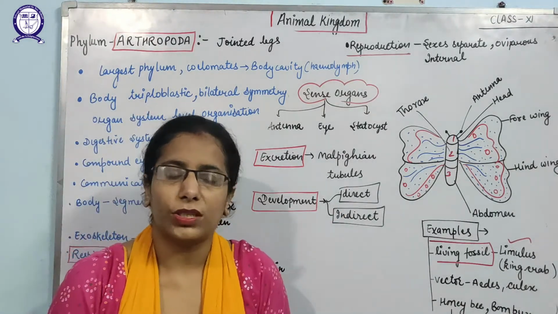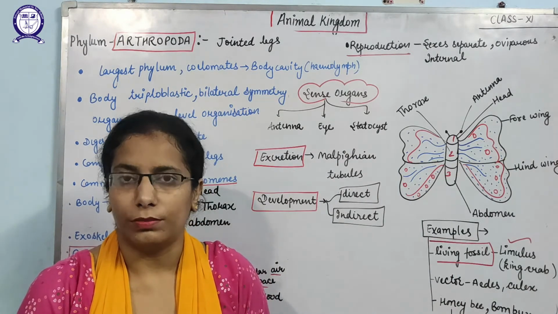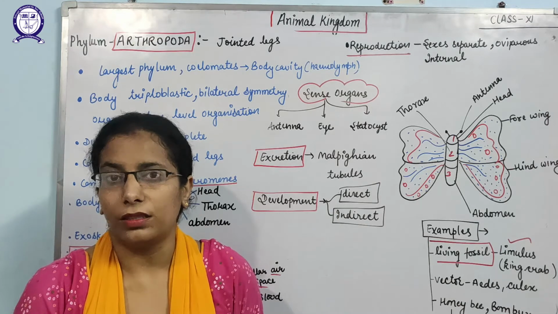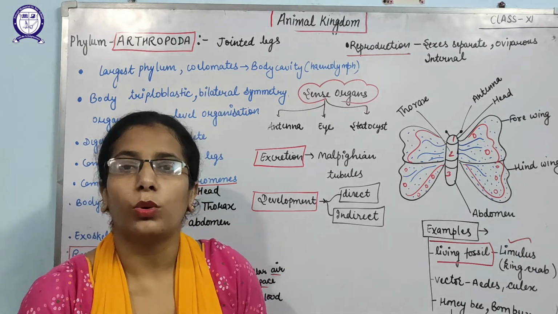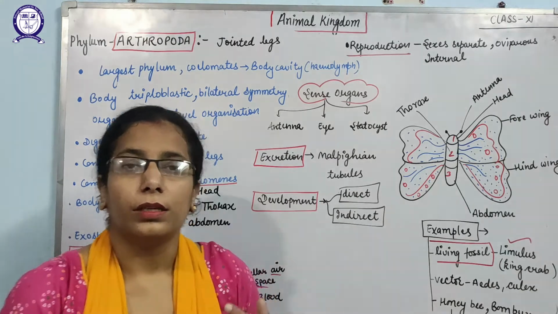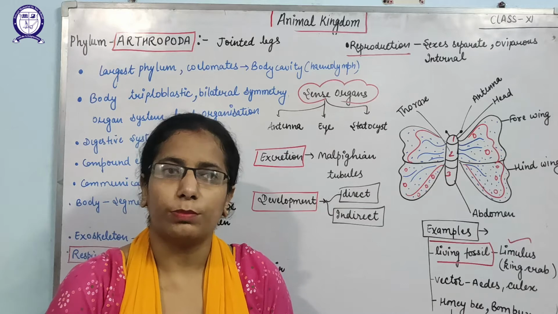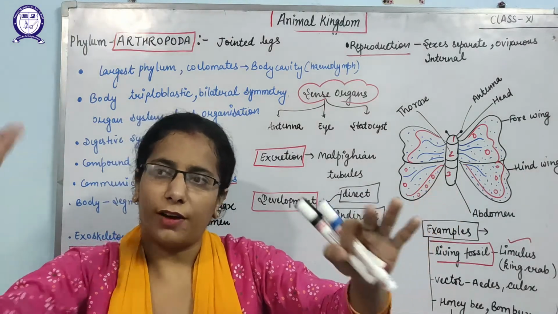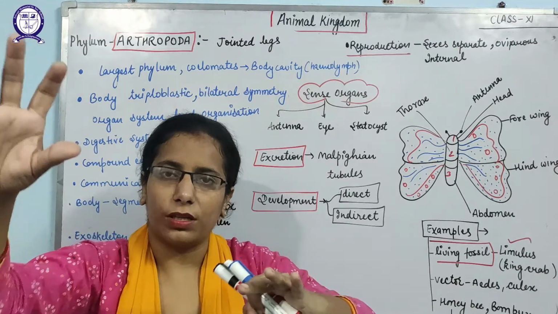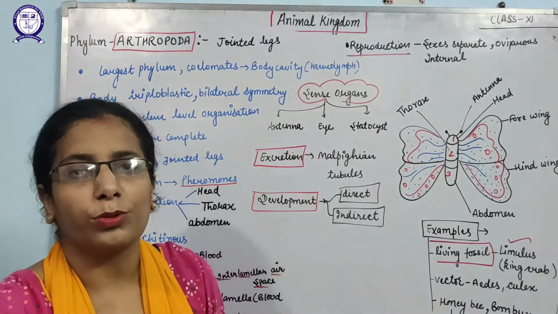If we look at the circulatory system, insects do not have blood like us, which is red in color. Insects have a colorless fluid, known as hemolymph. And we say insects have an open type circulatory system. That means blood is pumped from the heart and goes to the tissues, and after diffusing the oxygen, that blood comes back again to the heart. That is known as an open type circulatory system.